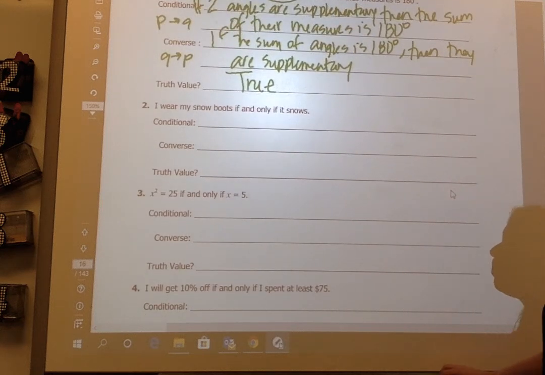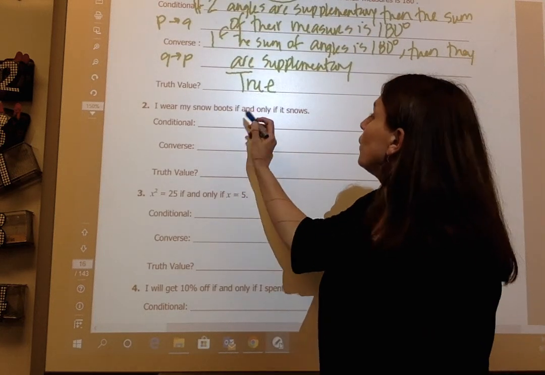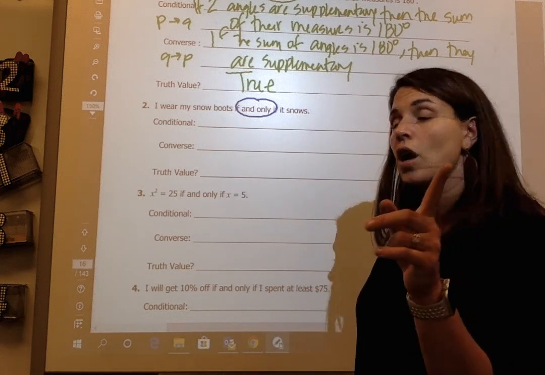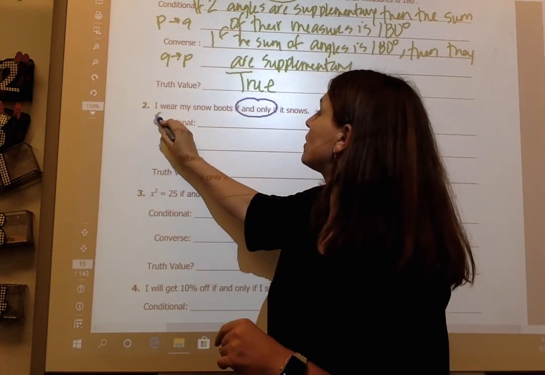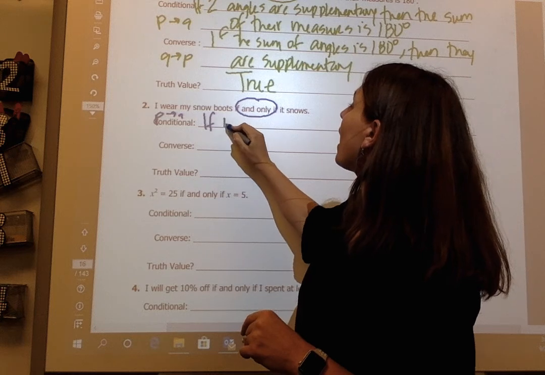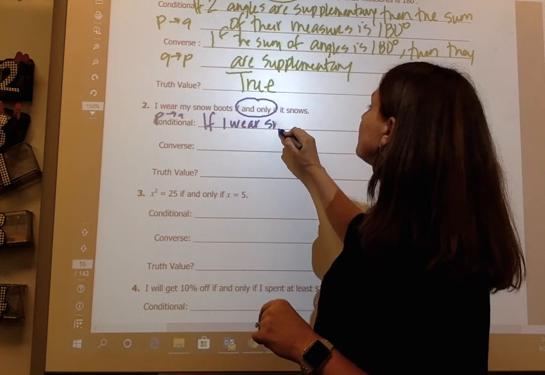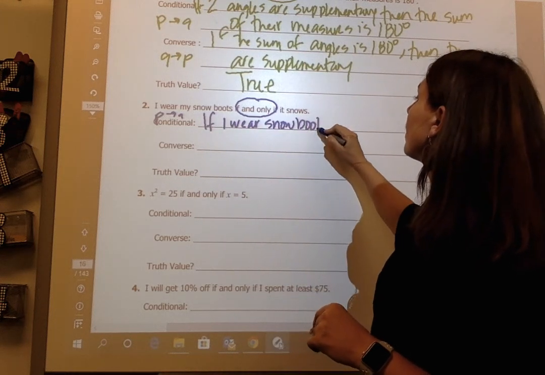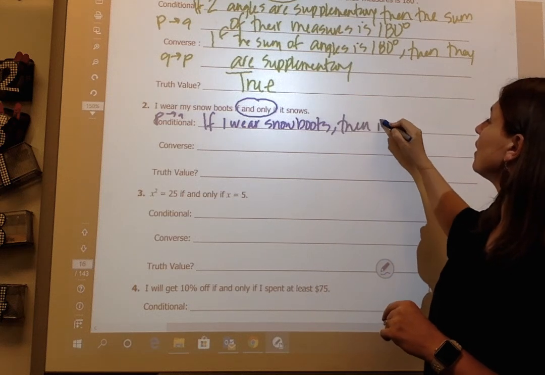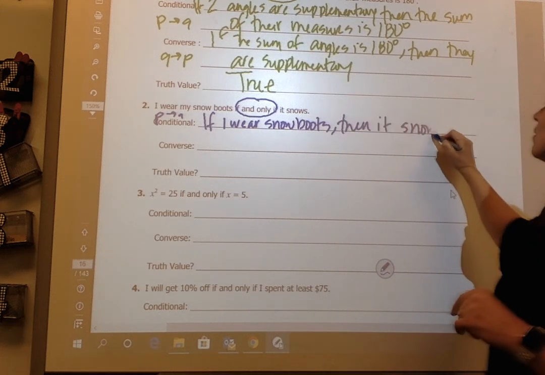All right, let's look at number 2. I wear snow boots if and only if it snows. So my conditional statement, remember, is if P then Q. So if I wear snow boots, then it snows.